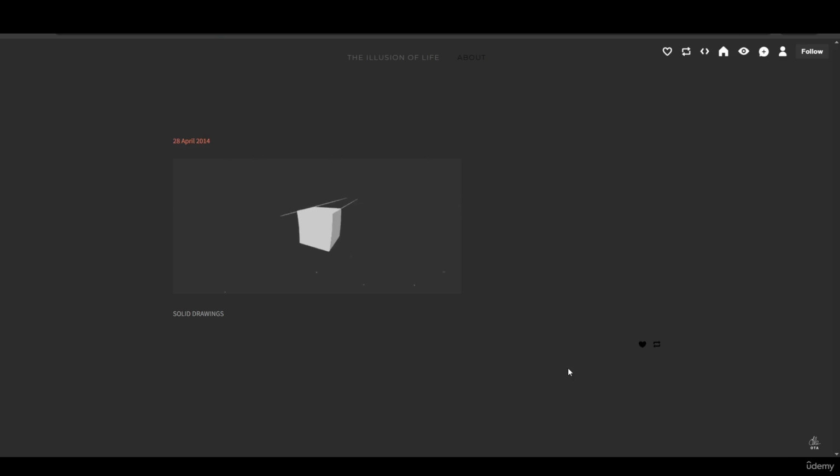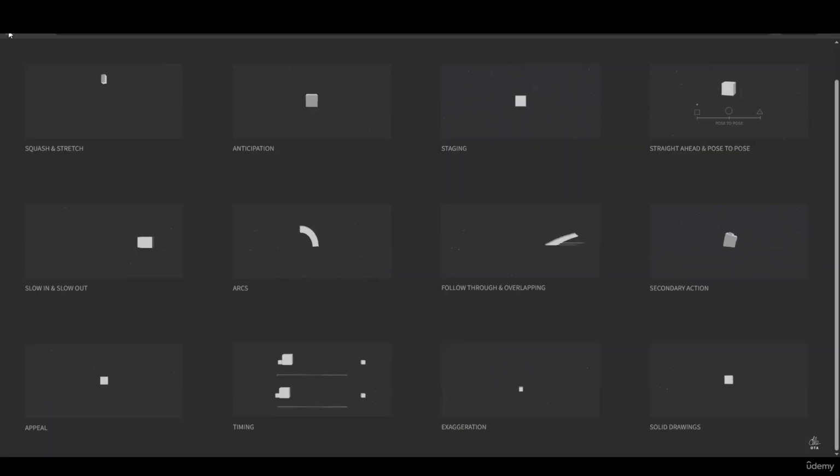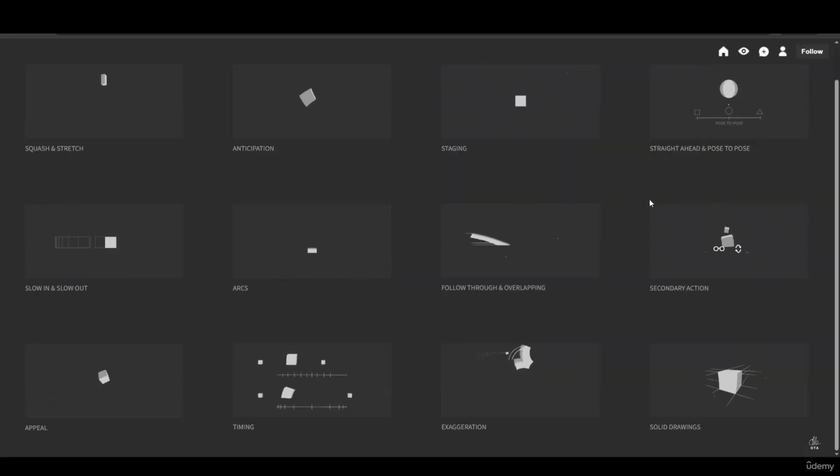We don't have to learn how to draw, although it's good if you learn how to draw, but we don't have to. We also have free resources and free rigs which we can download online, and we don't have to draw anything and model anything from scratch in terms of Minecraft animations. So solid drawing can be ignored in this case, but it's still a good way to learn about balance, weight, perspective, space, and so on.